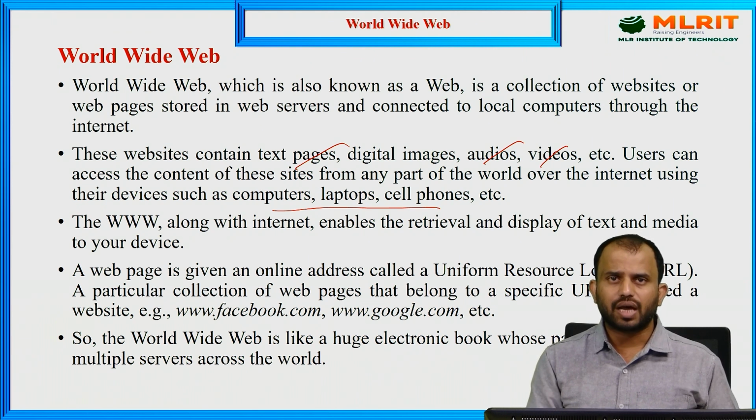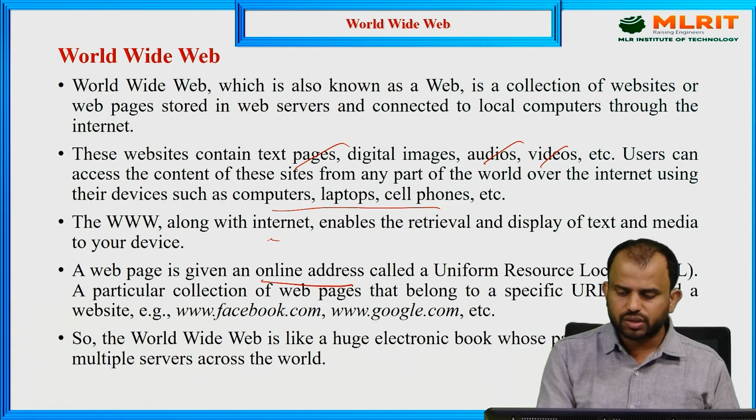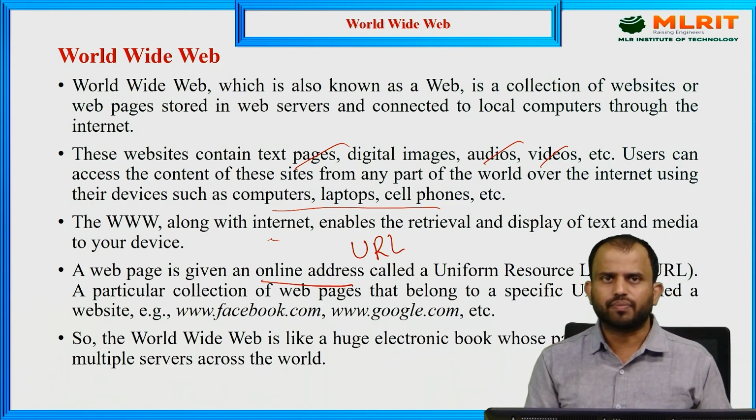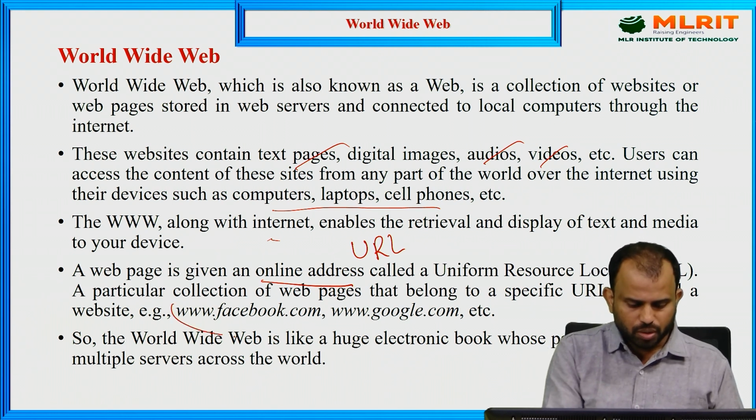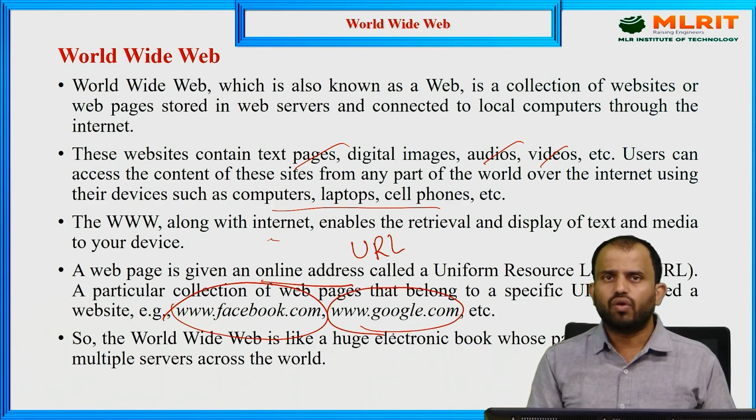The World Wide Web, along with the internet, enables the retrieval or display of text or media, which means videos, audios, or information, all available on the device. The web pages are accessed based on an online address called a URL, which stands for Uniform Resource Locator. With the help of this, we can access the respective online address, for example www.facebook.com or google.com. These are the different kinds of URLs available on the World Wide Web.